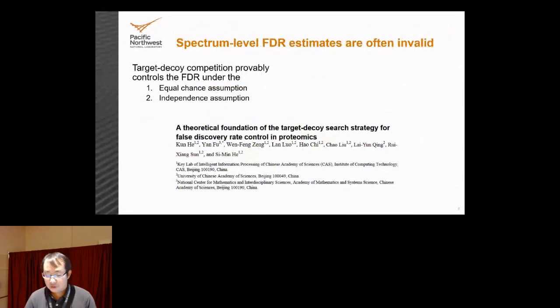We're going to argue here that spectrum level FDR estimates are often invalid. Target decoy competition has been provably shown to control the false discovery rate under 2 assumptions: the equal chance assumption and the independence assumption. The equal chance assumption says that an incorrect PSM will have equal chance of matching to either a target or a decoy peptide. And the independence assumption says that spectra are independent from each other. The proof is shown in this arXiv paper here, but for PSM level or spectrum level FDR, the second independence assumption is broken.